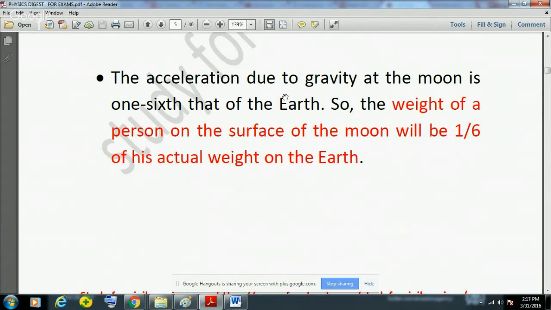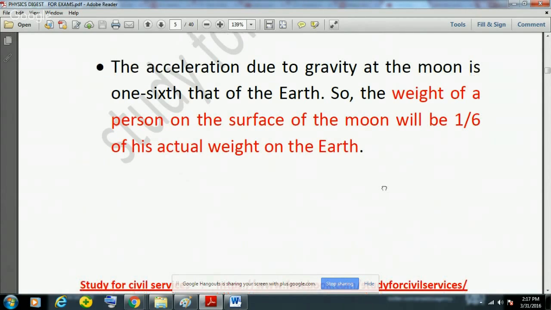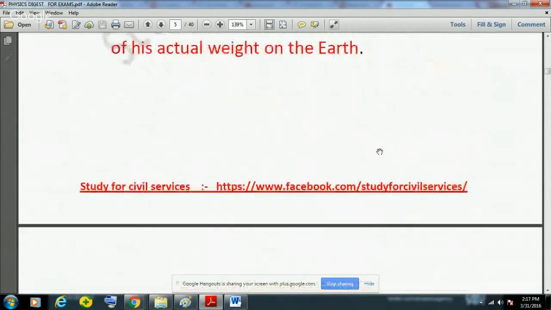Because see, weight equal to mass into the value of G. So mass of the person or any object would remain the same, and the value of G at the earth will be G, and value of G at the moon will be G by 6. So that is why the weight of a person on the surface of the moon will be 1/6 of his actual weight on the earth.